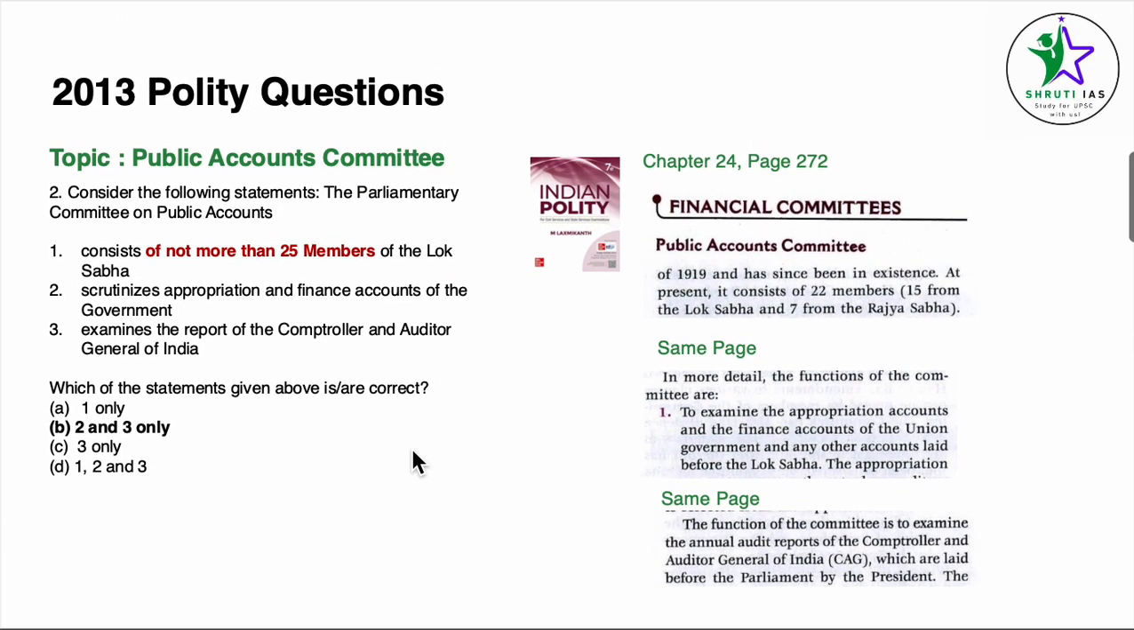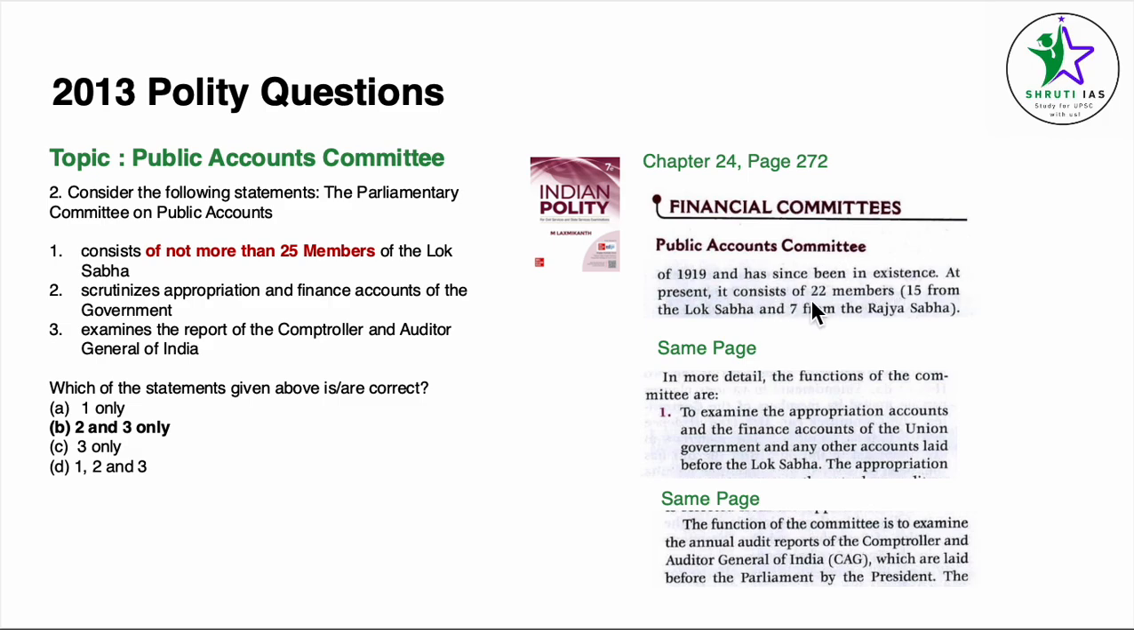Coming to question number 2, the topic is Public Accounts Committee. Consider following statements. The Parliamentary Committee on Public Accounts consists of more than 25 members of Lok Sabha, scrutinizes appropriation and financial accounts of the government, examines the report of the CAG. For the first point, we come to chapter number 24, Parliamentary Committees, page number 272. Under Financial Committees, under Public Accounts Committee, it's directly given.